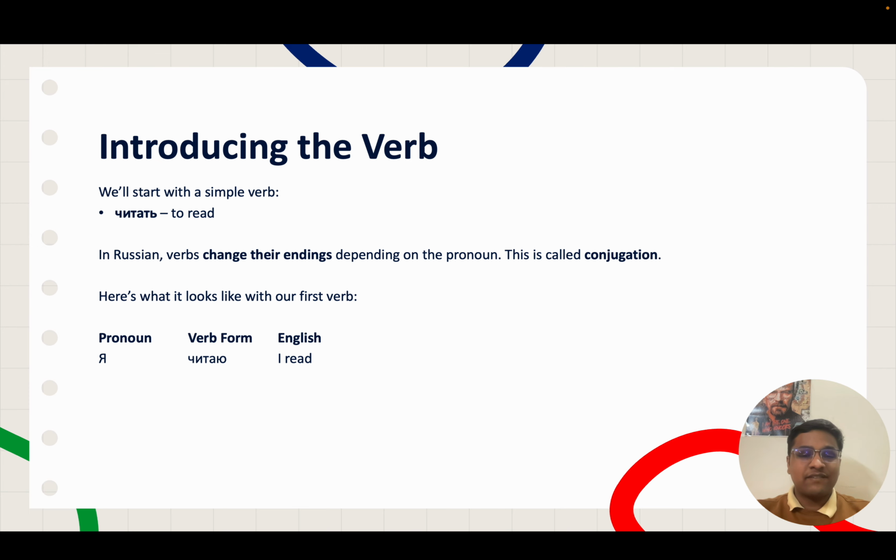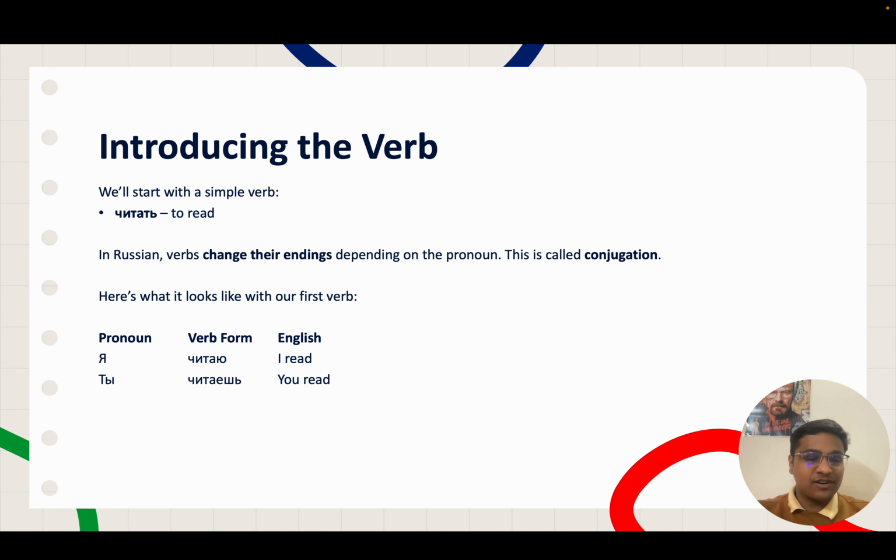So the first pronoun that we have is ya. Ya means I, and the verb form with ya is chitayu. Chitayu. In English it means I read. If you want to say I read in Russian language, you would say ya chitayu. As you can see, the form of the verb has changed. Ya chitayu. Next we have ti. Ti is the informal way of saying you, and the verb form is chitayesh. Chitayesh. In English it means you read.